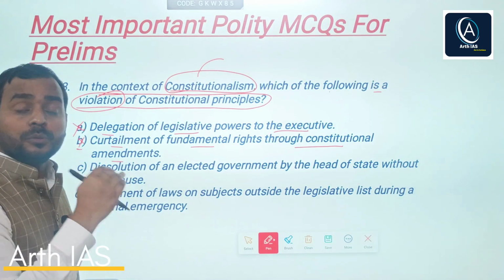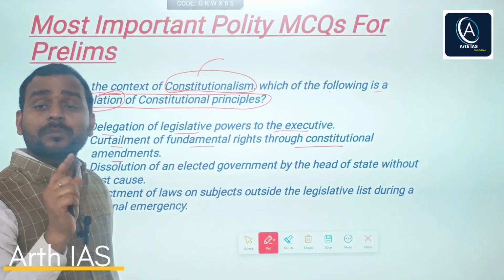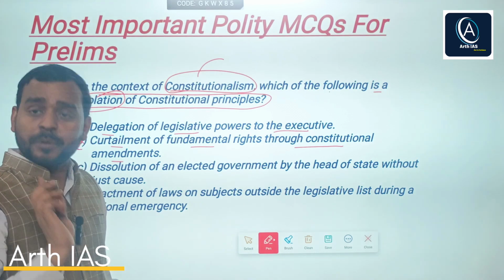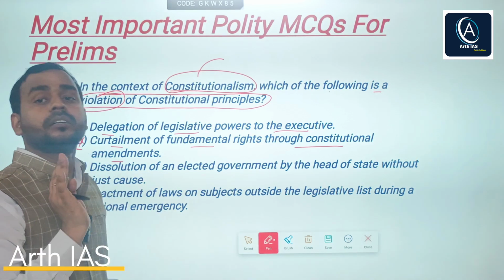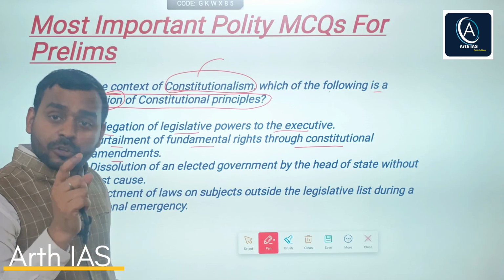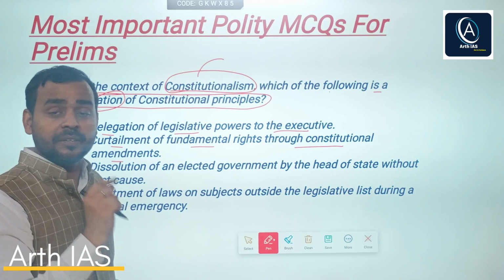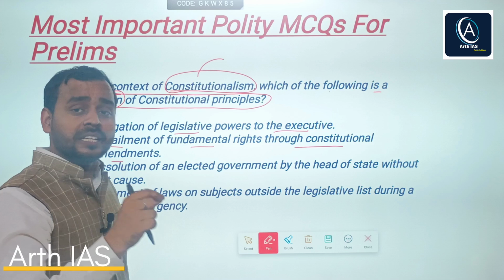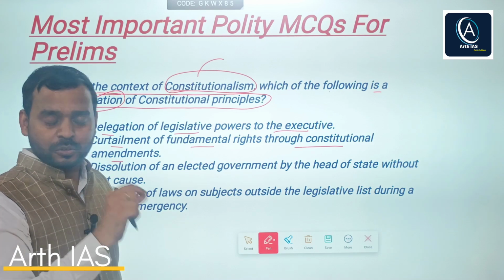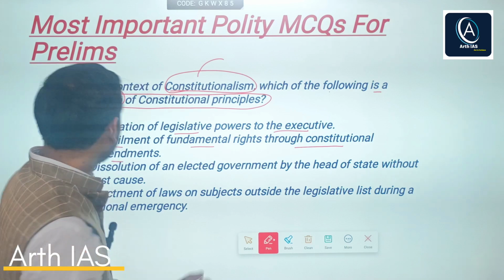For example, you would know that by the 44th Constitutional Amendment Act, one of the fundamental rights, that is the right to property, was removed from the list of fundamental rights, and currently it is a constitutional right, not a fundamental right. Under which article is the right to property a constitutional right? You can comment the name of the article.